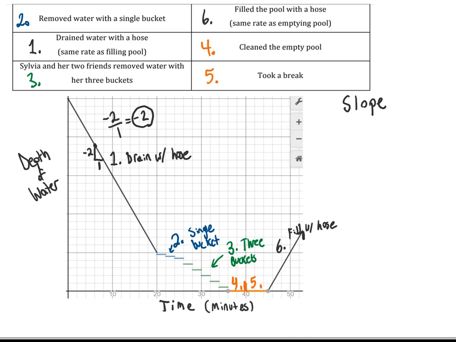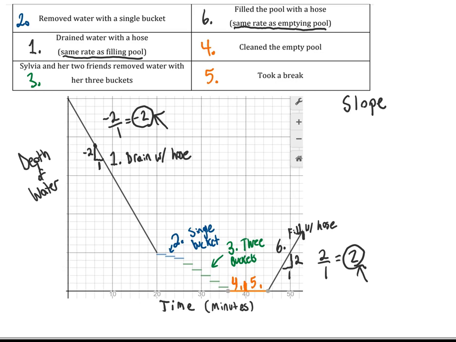Whereas over here, when we were filling it with the hose, the slope was +2 over 1, which is +2. So you can see it said that the filling with the hose and the draining with the hose needed to be at the same rate. And so they are, because the magnitudes are the same. The negative on this slope just indicates that the water level is going down, and the positive on this slope just indicates that the water is going up, but they have the same magnitude.